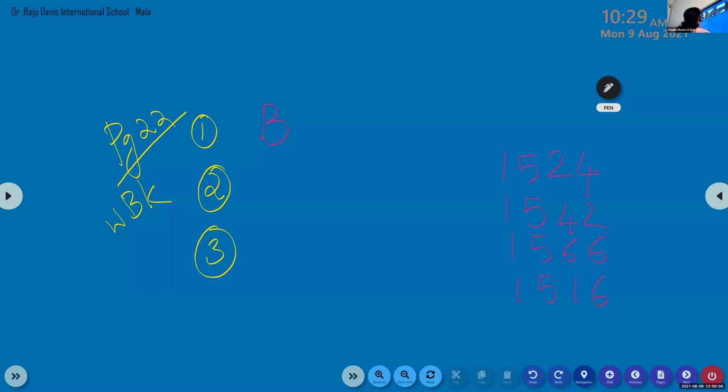Which is the smallest? 1516, the last one. Yes. Here the first two digits are the same, so we will check the third digit. So option D. Option D is correct. Very good. Next.